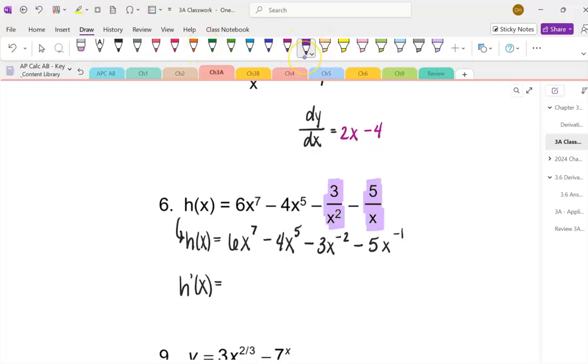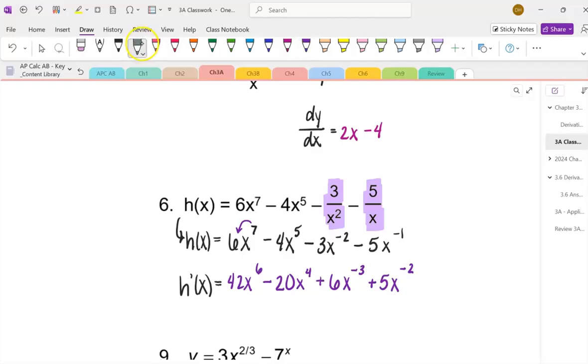So we've got multiply to the front, subtract 1, multiply to the front, subtract 1, multiply it to the front, subtract 1. Now that became 6x to the -3. And once again, multiply it to the front, +5, subtract 1, and you get -2.